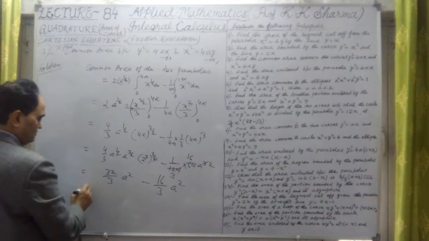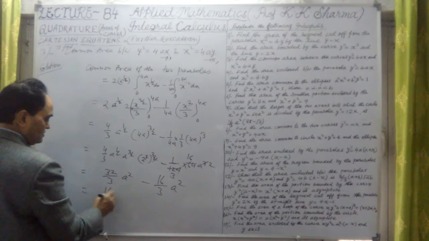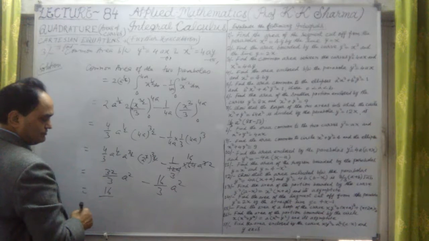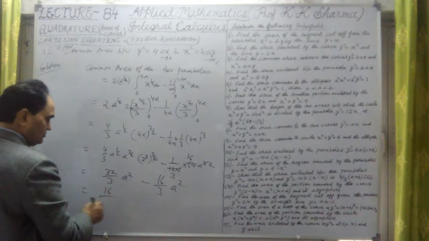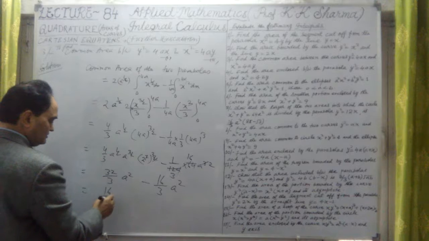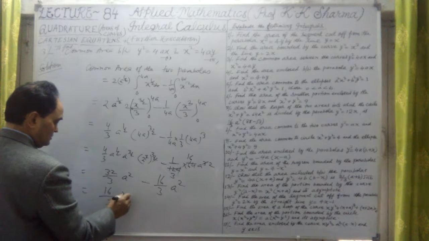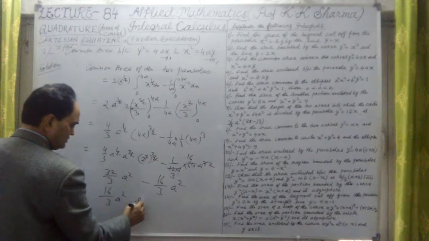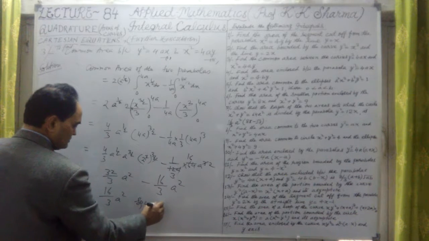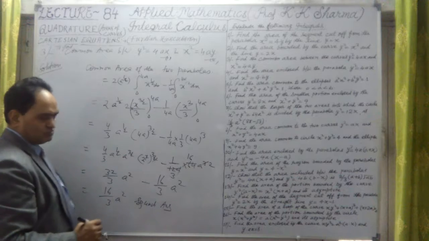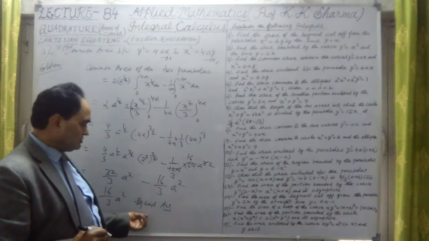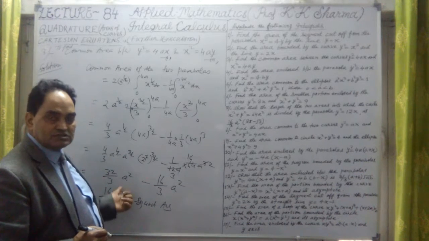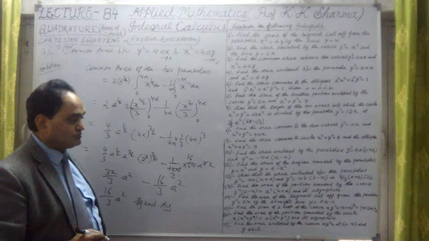Okay, so they are similar type value. The remainder is 3 LCM if I take, and a square is common, so this is 32 minus 16 is 16 upon 3 a square. This is the answer here. Can be written as a square unit area, because it is area here, answer, or unit sometimes is not written here. So it is only 16 upon 3 a square is the answer of this question.